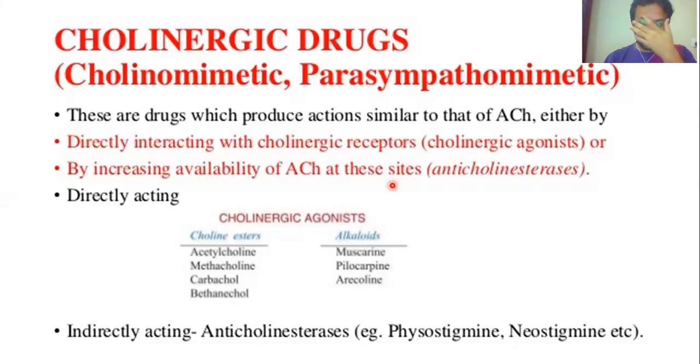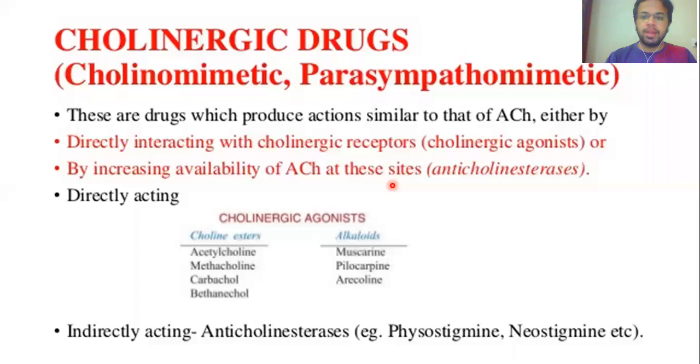And what are the indirect acting? Indirect acting drugs are those drugs which are not structurally analogs of the acetylcholine. Instead, they inhibit the enzymes, which enzymes? Acetylcholinesterase, right? They inhibit these enzymes which break down the acetylcholine.